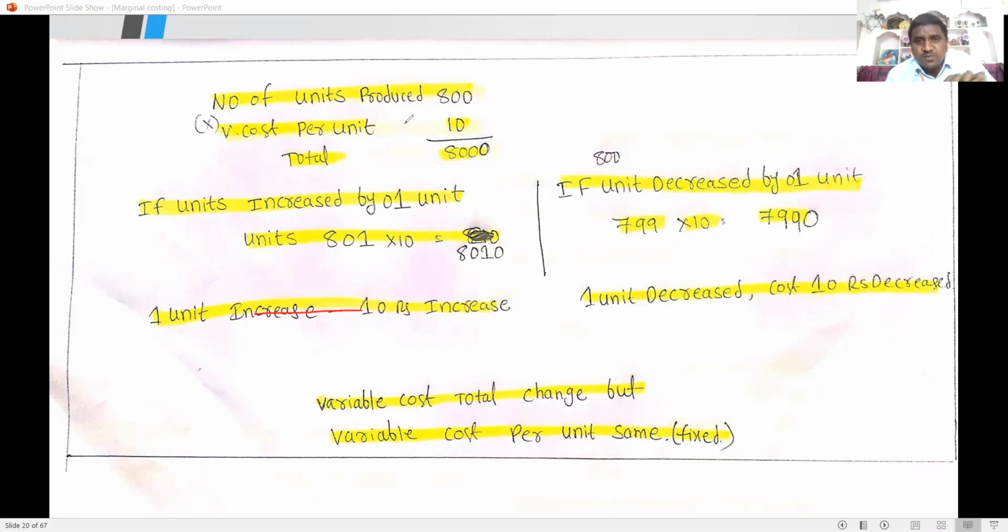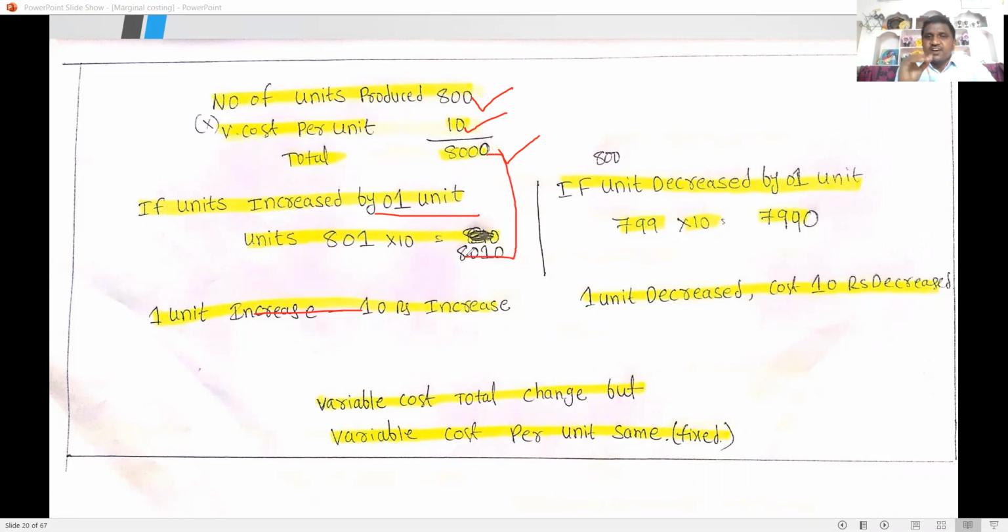For example, number of units produced 800, variable cost per unit 10 rupees, total cost 8,000 rupees. If units are increased by 1 unit, that is 801 units produced, automatically your cost is 8,010 rupees.